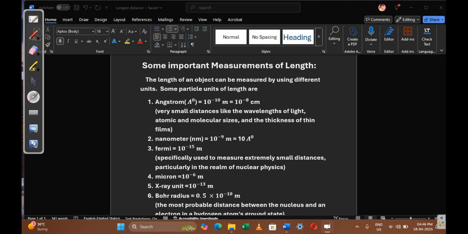Light, we know about light. Light has a physical property, that is wavelength. Wavelength is nothing but length, but these values are very small and in decimal points. 1 angstrom unit is 10 power minus 10 meters or 10 power minus 8 centimeters. Next one is nanometer. Nanometer means 10 power minus 9 meters. We convert this into angstrom units.